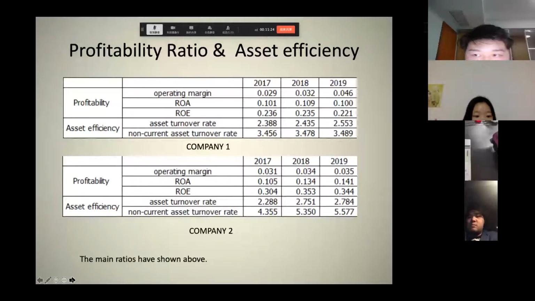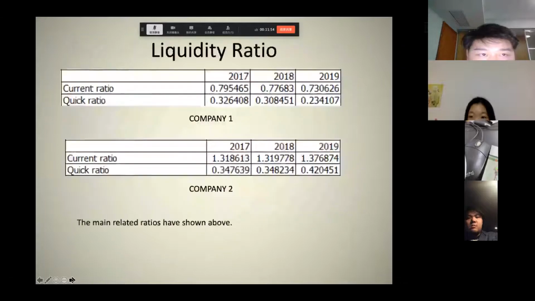In terms of asset efficiency, the change rate of Company 2 in assets turnover rate is greater, which indicates that Company 2 is consistently improving its asset utilization efficiency, and the weight is larger than that of Company 1. That's it. Okay, next page.